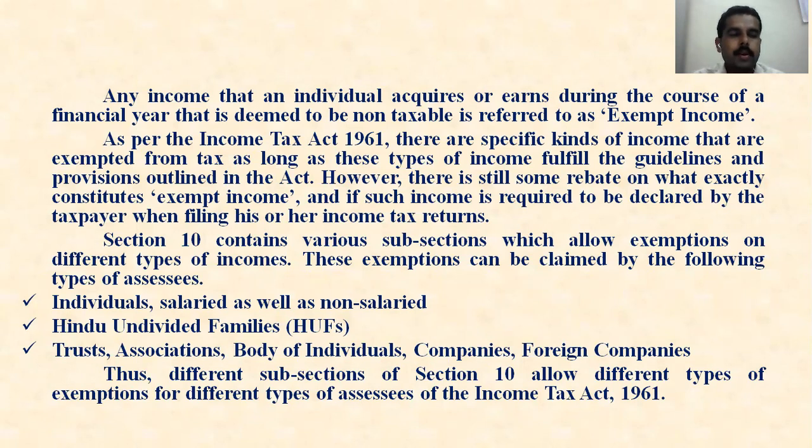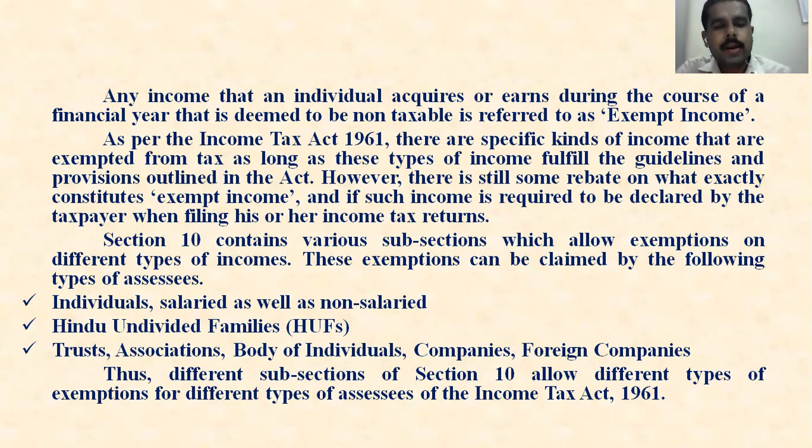Next, Section 10 contains various subsections which allow exemptions on different types of incomes. These exemptions can be claimed by the following types of assessees: individuals, salaried as well as non-salaried, Hindu undivided families, trusts, association of persons, body of individuals, companies, and foreign companies.